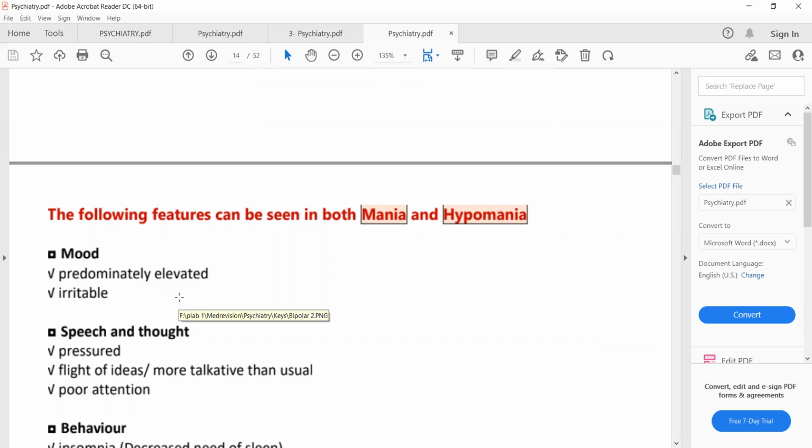Low mood, the diagnosis will be depression. Now, if mania or hypomania alternates with depression, what does it mean? If high mood alternates with low mood, then our diagnosis will be bipolar affective disorder.